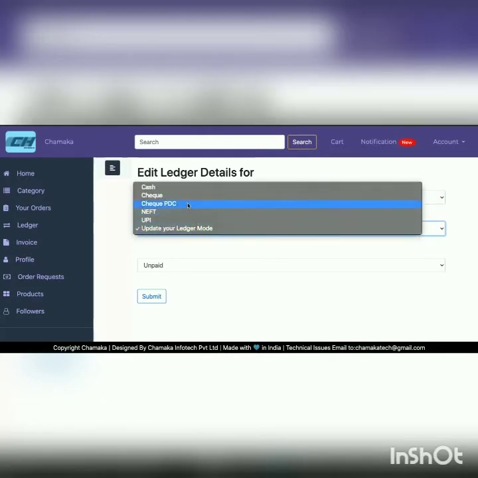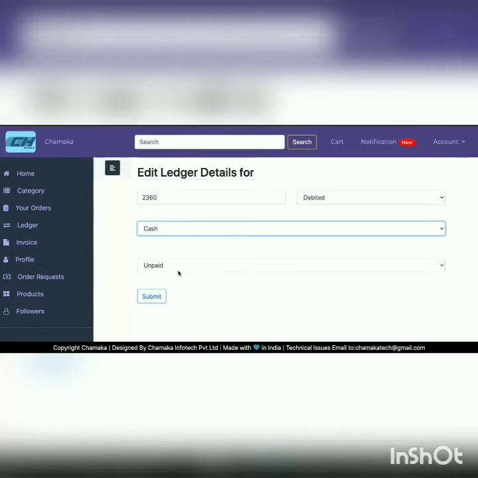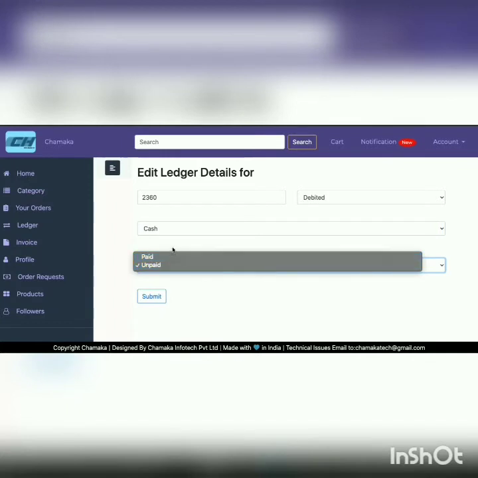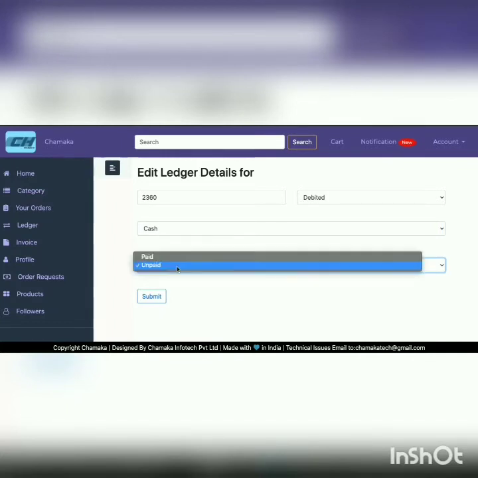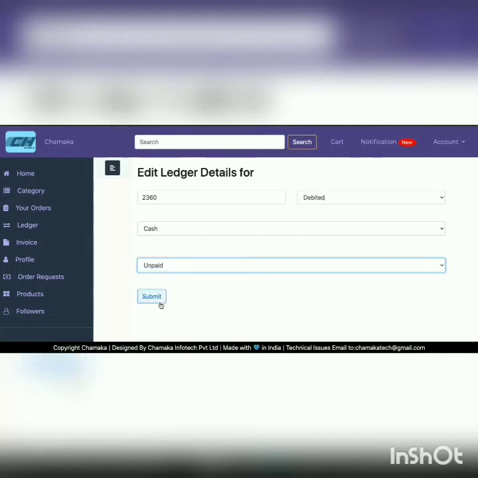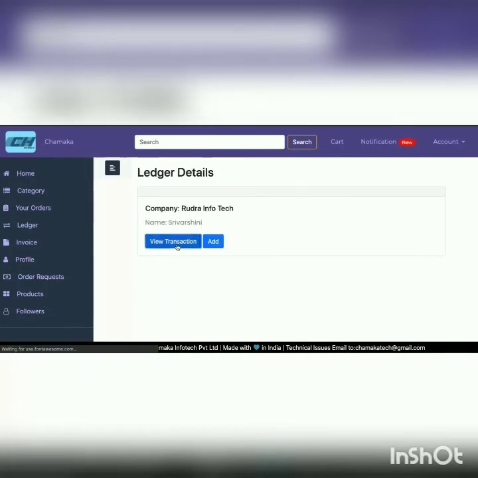Now the ledger mode, by which means of payment method did they pay you the money. You can choose any of this ledger mode. So I was paid by cash. Now whether it was paid or it is still pending to be paid, you have to choose that over here. So for me, the money for one scarf has been paid, but the money for another scarf has not been paid. So now I click submit here and then view transaction.